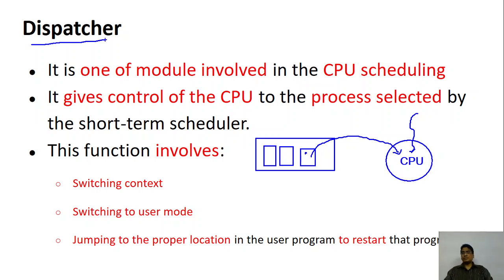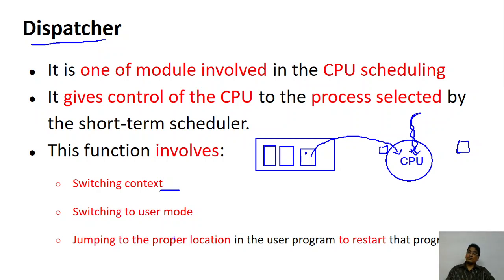This is the dispatcher. The dispatcher is a module that is part of the CPU scheduling. It controls which process is to be selected and given to the CPU. What are the things it does? It does the context switching. Remember, one process was executing, and you stopped it. If you stop it, its context has to be saved, and the other process is loaded, which means its context has to be loaded. This requires context switching, and that is taken care of by the dispatcher.